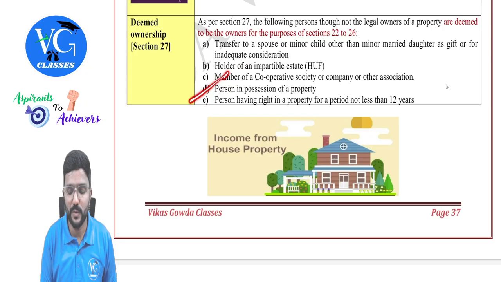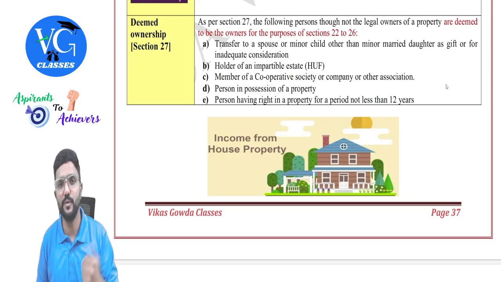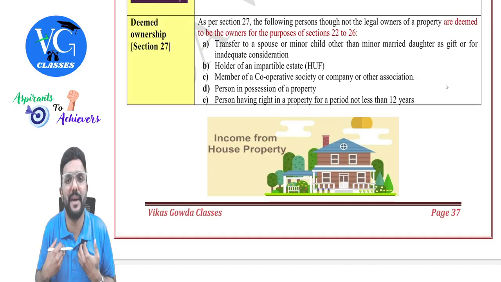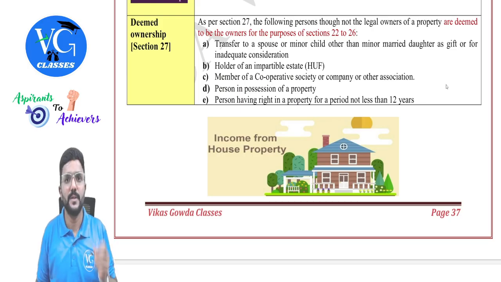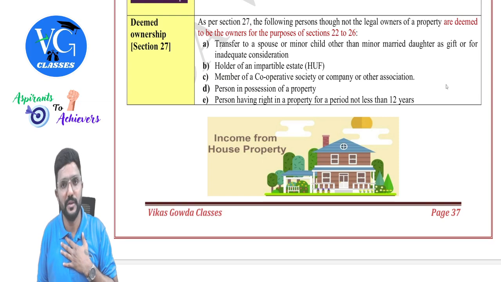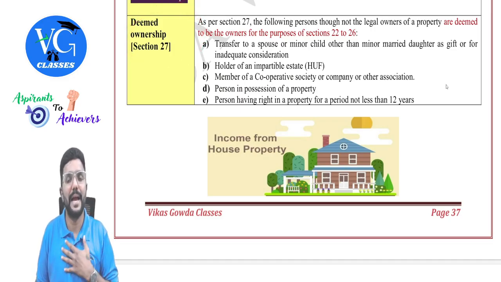The next one, person who is enjoying the possession of a property. Assume I have purchased a property from you. I have already started enjoying the possession, but the property is still not registered in my name. As per the Transfer of Property Act, the person who is enjoying the possession will be considered the deemed owner. The same provision is taken under section 27, guys. So I, as a buyer, will be considered the deemed owner even though the property is still not registered in my name.